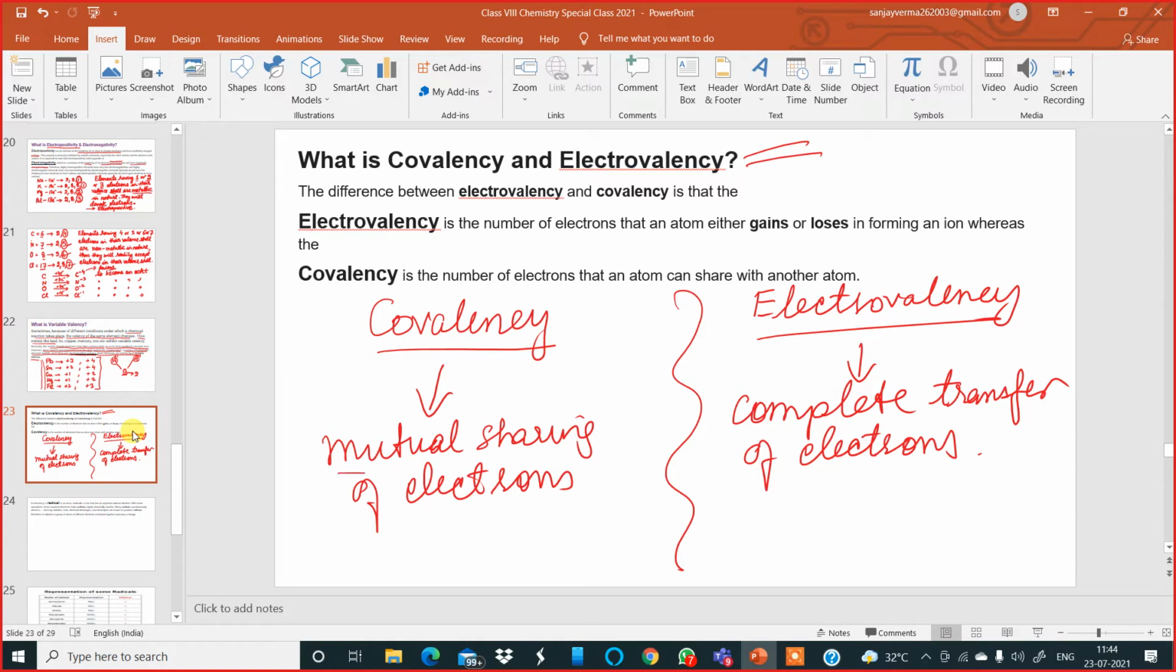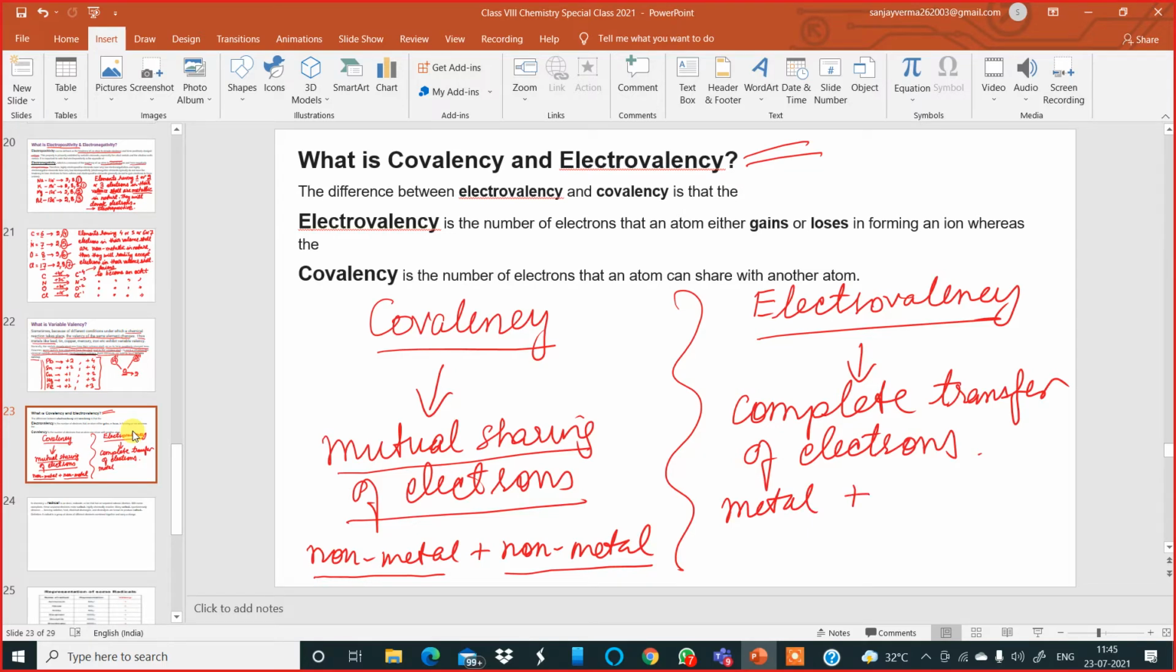Covalency means mutual sharing of electrons. Now this mutual sharing of electrons is possible between two non-metals, a non-metal and another non-metal. So in covalency, there is mutual sharing of electrons between a non-metal and another non-metal. But in electrovalency, there is complete transfer of electrons from a metal to a non-metal. So I think this is also clear to all of you. Please keep this stored in your mind.